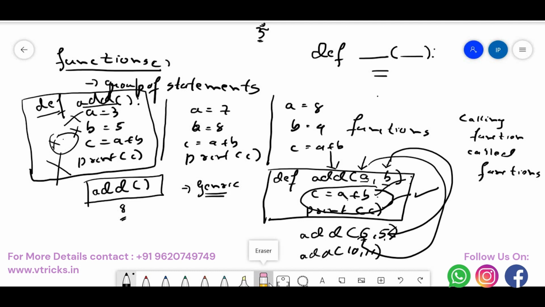But usually what happens, okay, there is one more problem here. The user says, boss, you don't print the value of c. Just give me the value of c, I will take it and use it later. Meaning, you don't print the result, just do the addition and give me back the result so that I'll use it somewhere else. If that's the case, I define one more function by name def, this remains the same. Then I say add, this remains the same. Then I say a comma b, this remains the same. Here c is equal to a plus b. From now on I don't print c, rather I will return c.